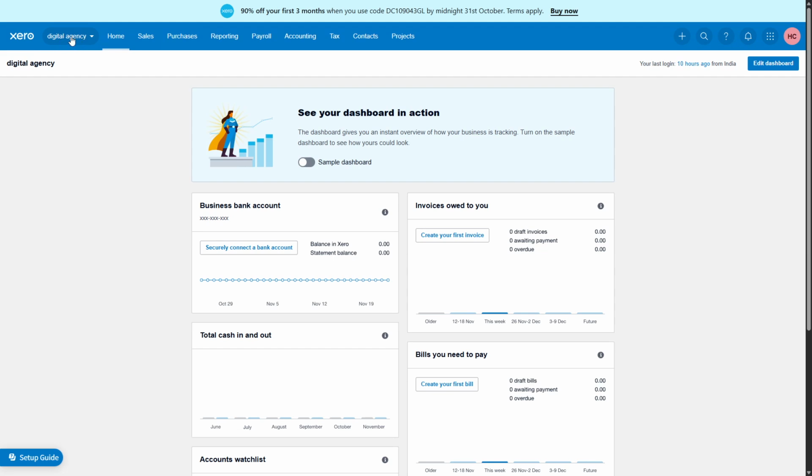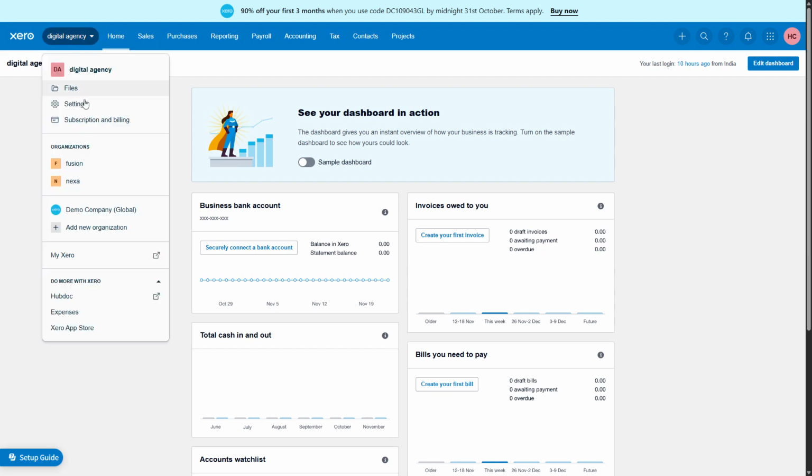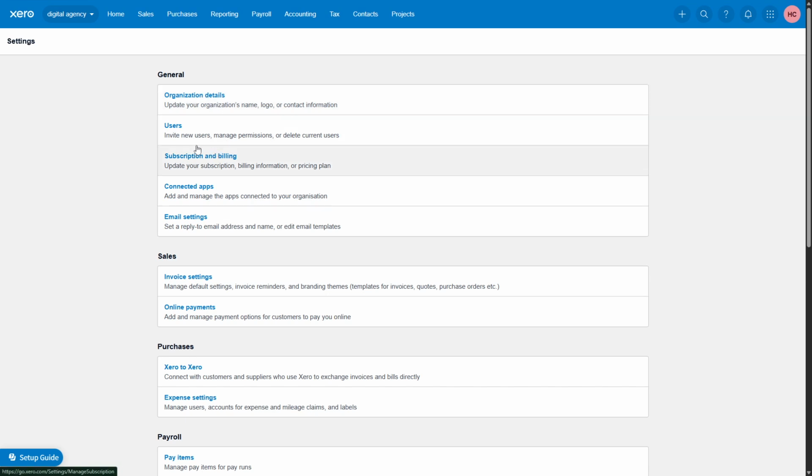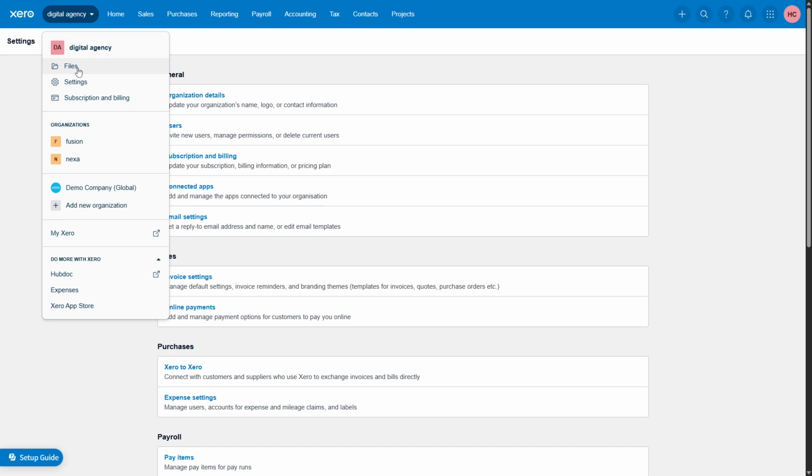Now that you're logged in, it's time to navigate to the user settings. The user settings are where you'll be able to manage existing users and invite new ones, such as your accountant. Begin by clicking on the company name displayed in the top left corner of your Xero dashboard. This will prompt a drop-down menu to appear. From this menu, you'll want to select Settings. Within the Settings page, find and click on the option labeled Users.